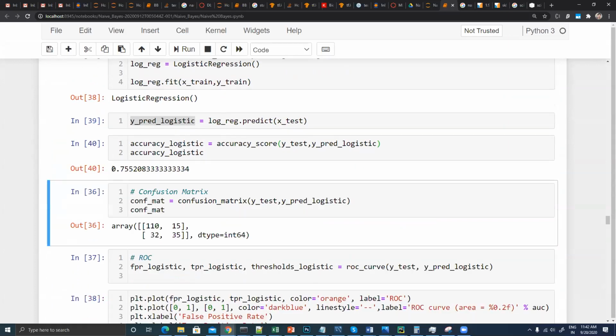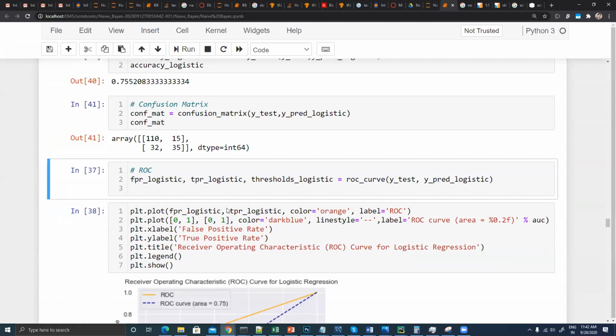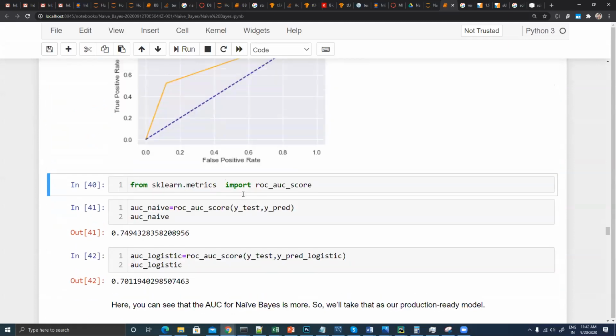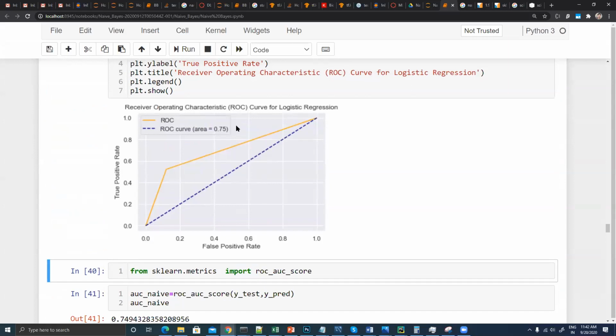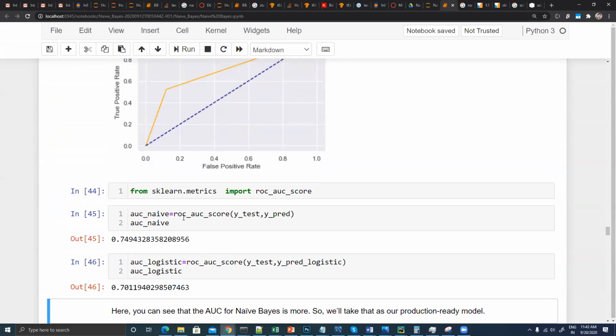So for the same data set, logistic regression is giving me about 75% accuracy, whereas naive Bayes is giving me 78% accuracy, and it will give me a more stable model. I can try to compare the ROC curve of logistic regression with that of naive Bayes, and based on that, maybe I'll decide.